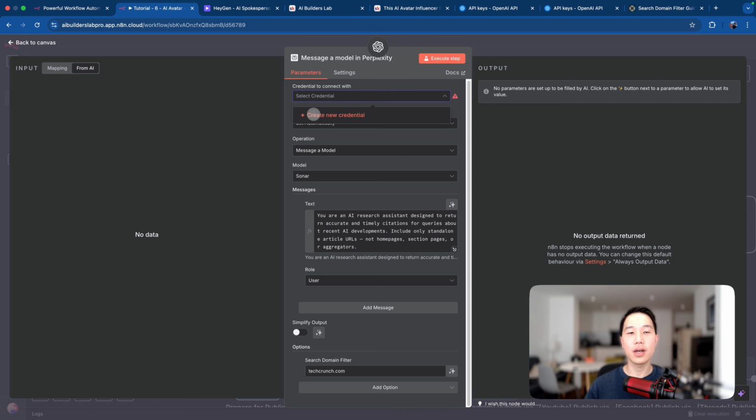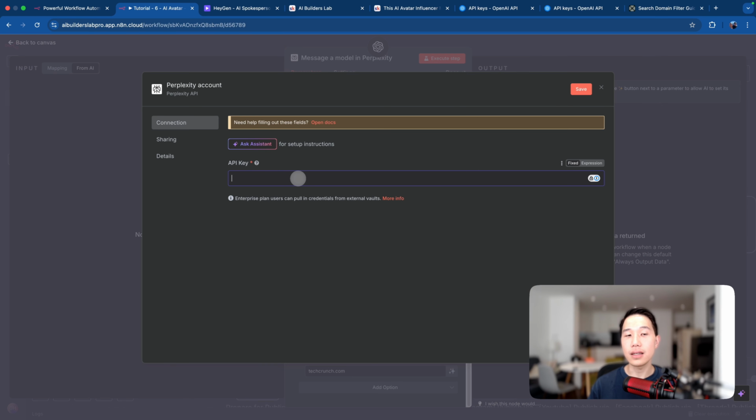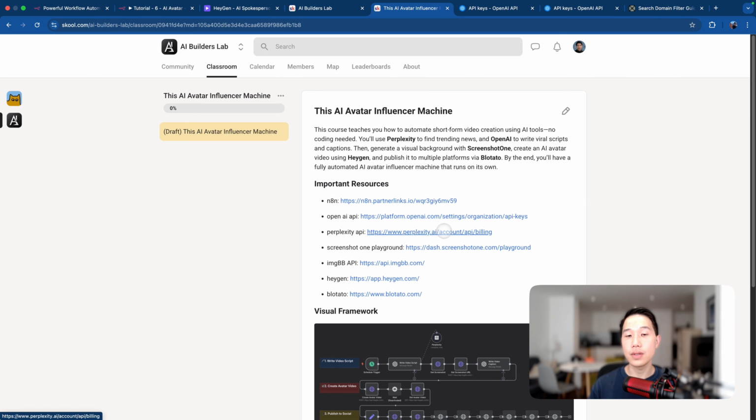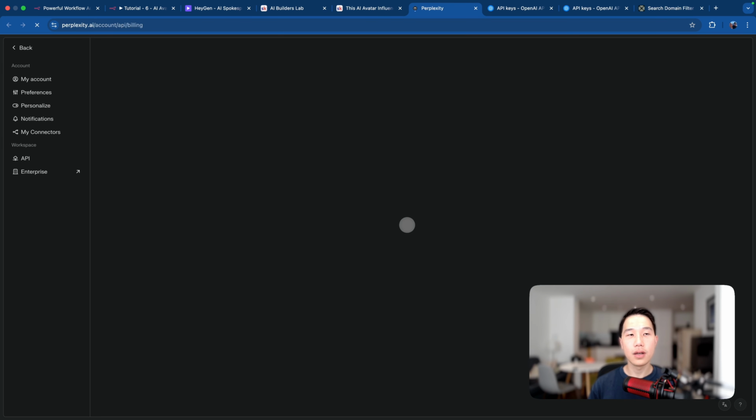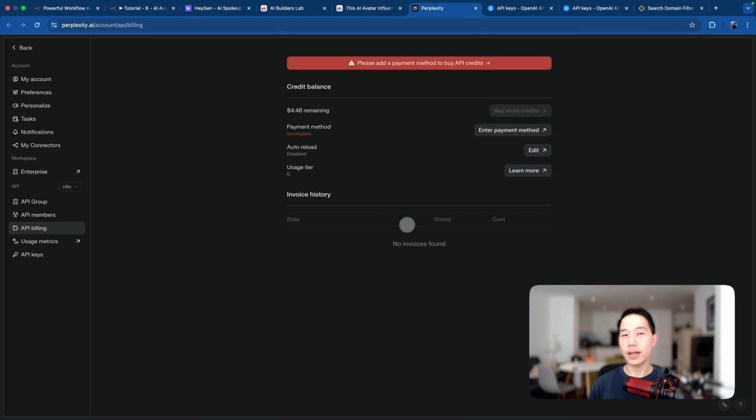Again, it's very similar to how you set up for OpenAI, where you will need an API key. And for that, you will need to head back to the community and click on this Perplexity API link, which I've done there. If you have an account set up, you should land on your credit balance page automatically. But if you haven't, feel free to just sign up for an account and do everything from the site instruction. And in the end, after you have loaded in some credits, or if you actually have a Perplexity Pro subscription, I think it will give you 5 credits as a bonus.